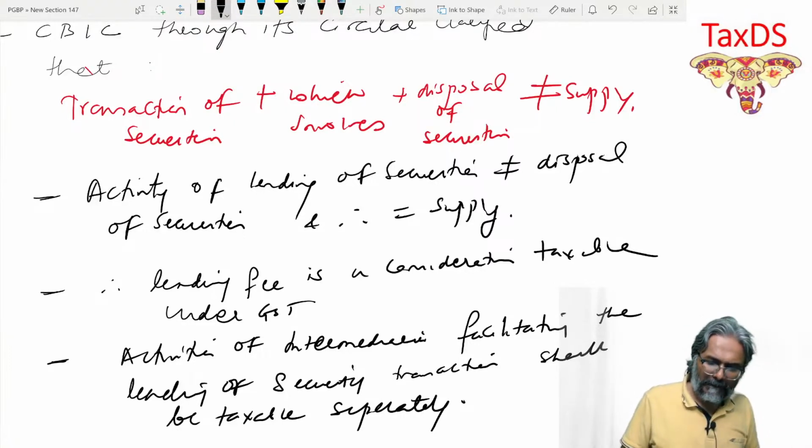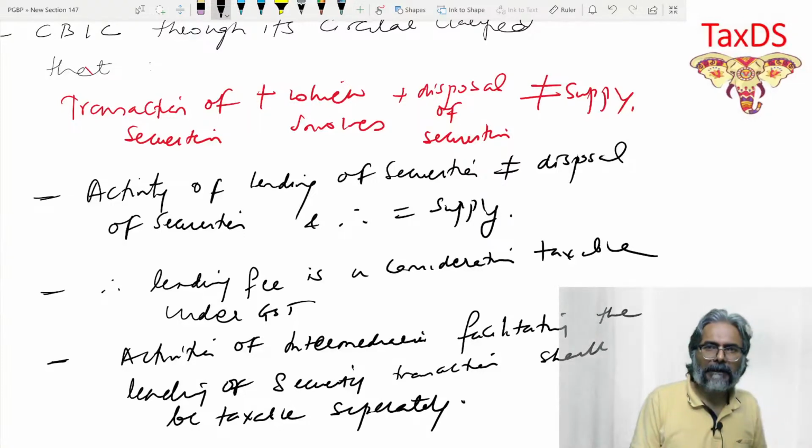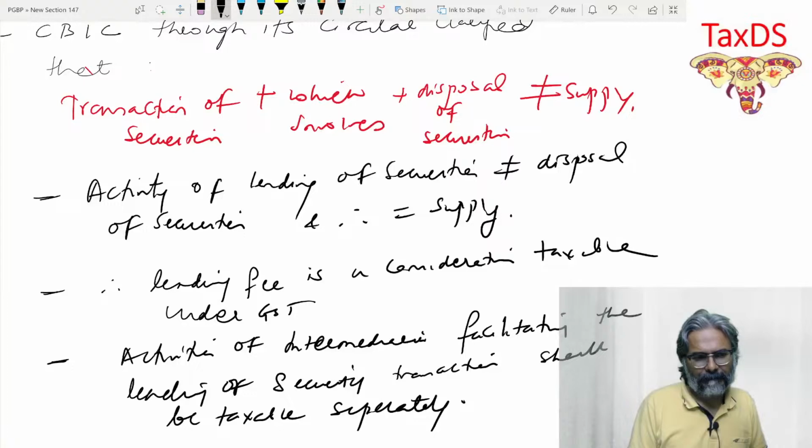Activities of intermediaries facilitating lending of security transaction shall be taxable. Is that point clear to every one of you?